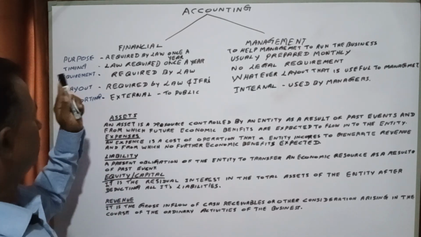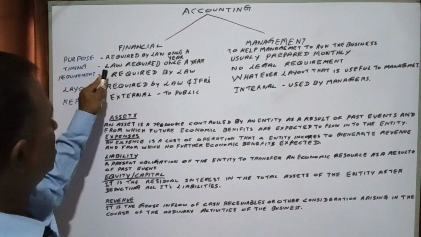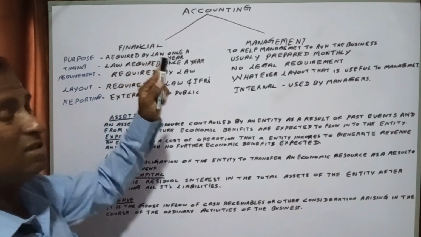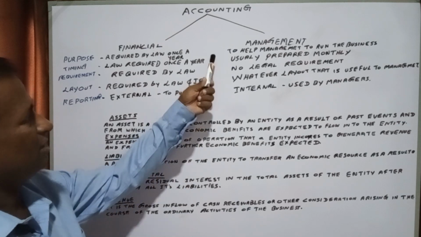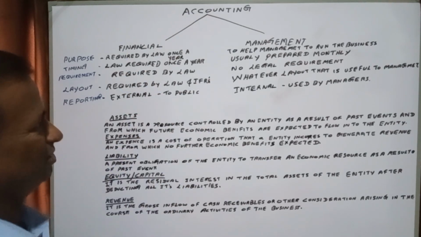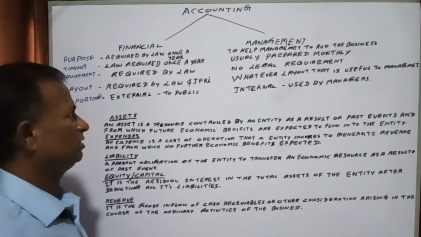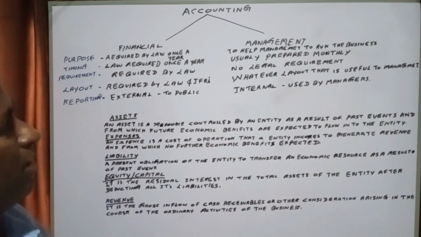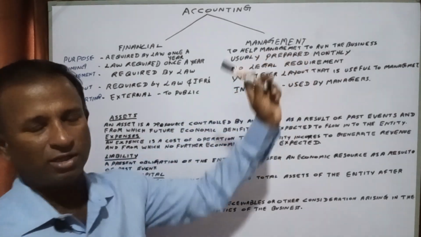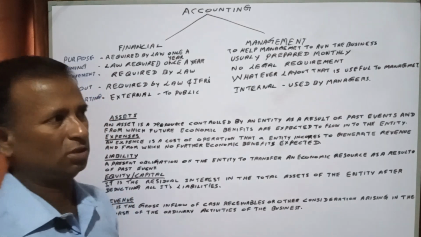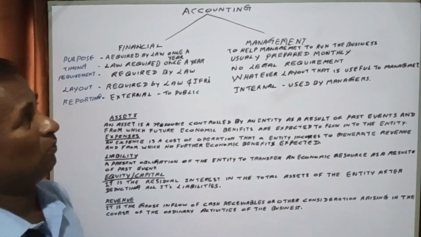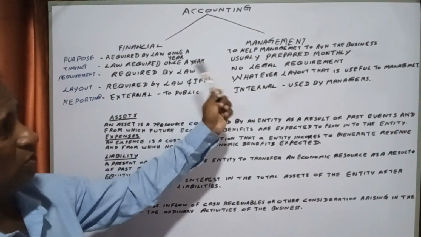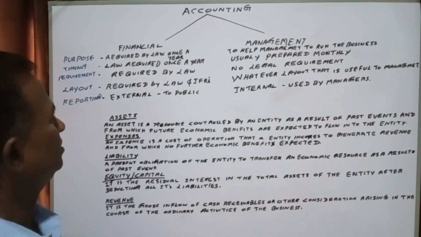Timing, of course, for the financial accounting, law requires it once a year. The financial statements have to be prepared once a year, required only once a year. But management accounting is usually prepared on a monthly basis because they want to ascertain their position. So the management accounting is usually prepared monthly.